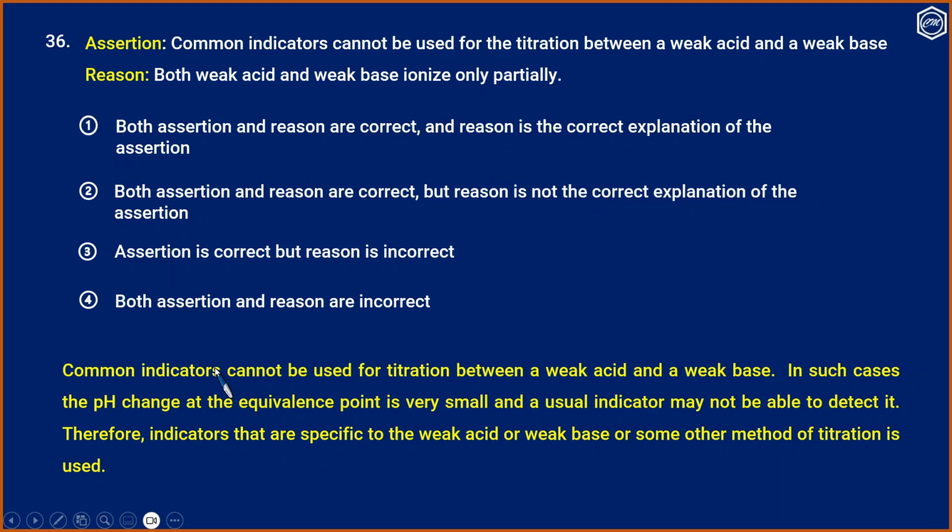Common indicators cannot be used for titration between a weak acid and a weak base. In such cases, the pH change at the equivalence point is very small, and a usual indicator may not be able to detect it. Therefore, indicators that are specific to weak acid or weak base, or some other method of titration, must be used. Reason is correct, but it is not the correct explanation for the assertion. So we choose option 2. That is the correct answer.